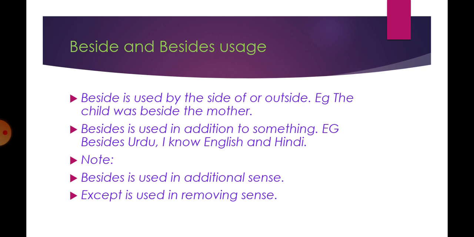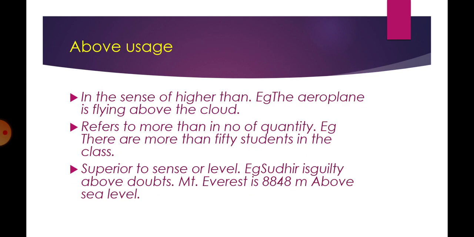Besides, on the other hand, is used in addition to something. Besides Urdu, I know English and Hindi. That means, in addition to Urdu, I know the languages Hindi and English. There is something to note over here. Besides is used in an additional sense, never when there is an absence or removal of something, but except is used when we are removing something.